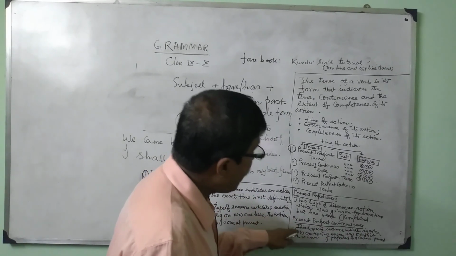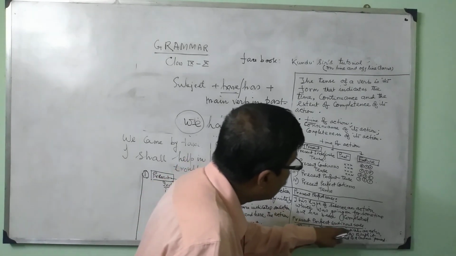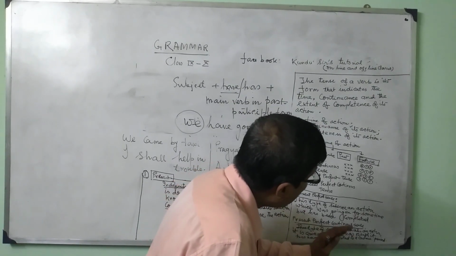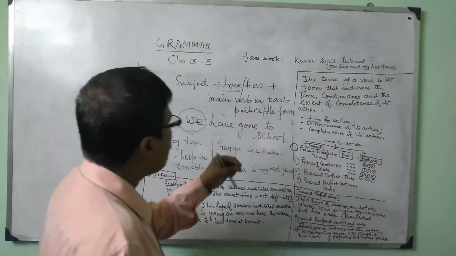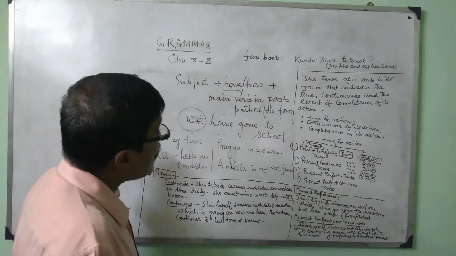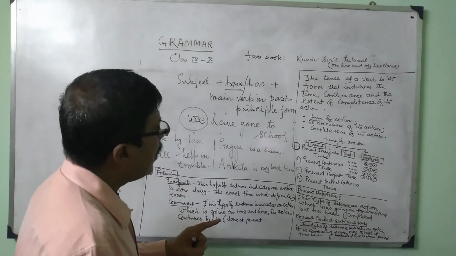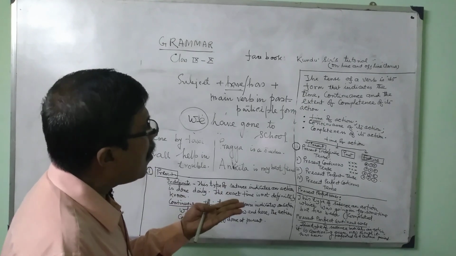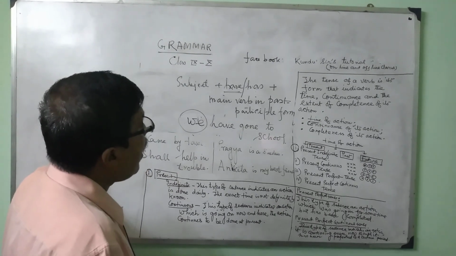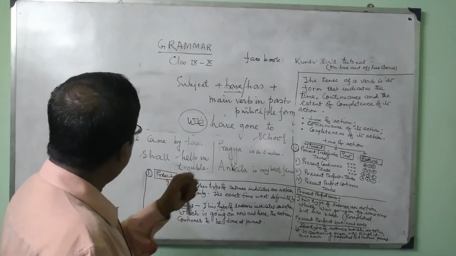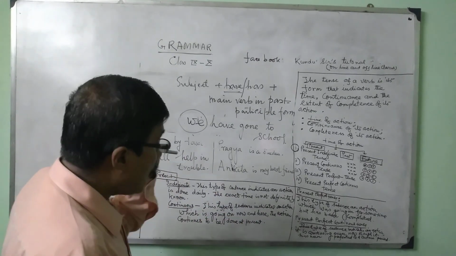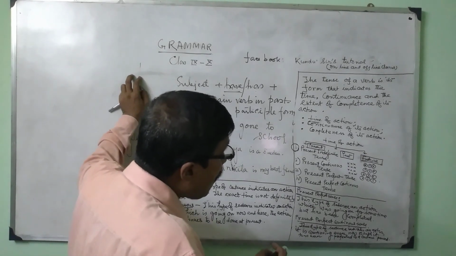It is continuing even now, though it has been perfected to an action period. That means in simple words we can say this action of the verb has already started and is still going on, and the result is not expected because it is not yet completed. Action already started earlier and still going on, and you are not expecting a result because it is not yet completed.